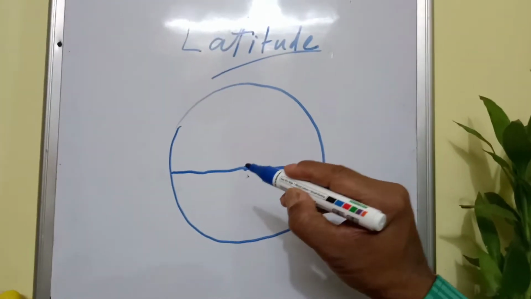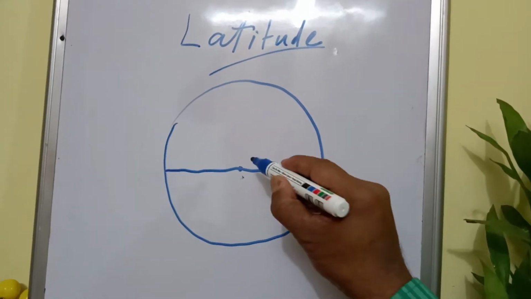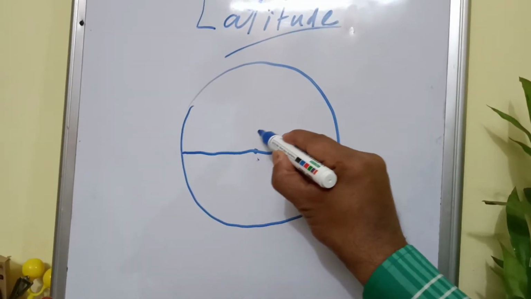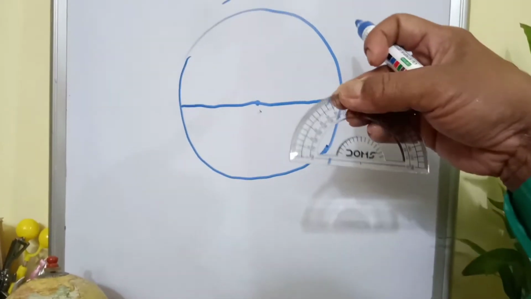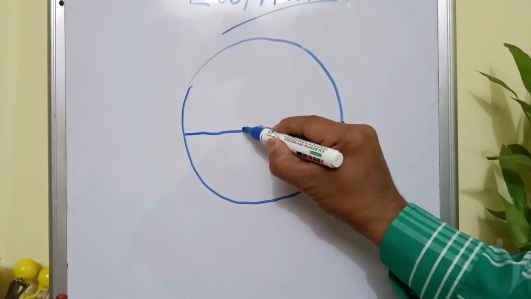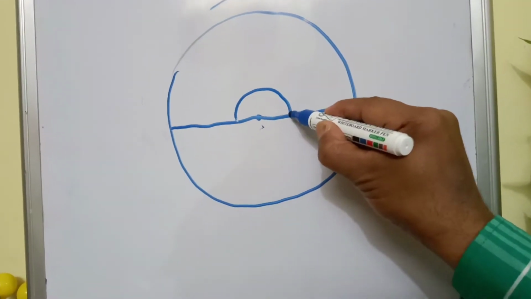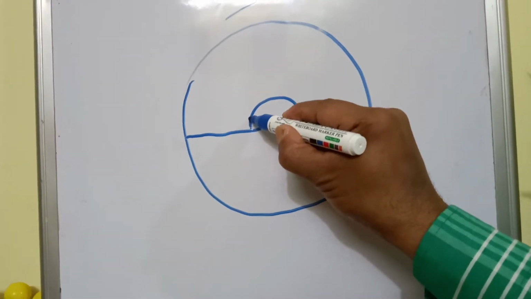Now first you take your protractor. You know what a protractor is? This is a protractor. Look at this. Here you put it and mark 19 on either side.